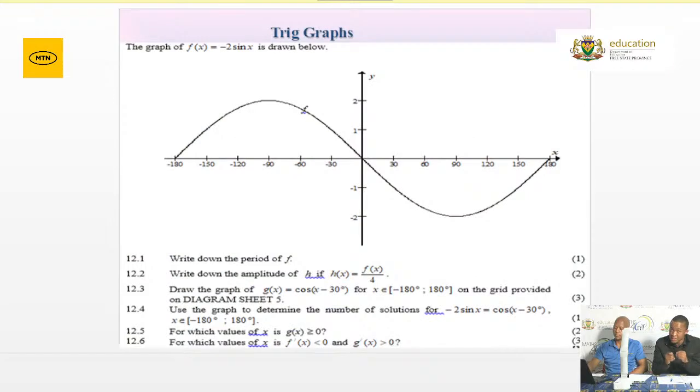Again, a typical question, for those that are watching, that requires interpretation of your trigonometric functions. A sketch is given and you're required to find your period and your amplitude. You're also required to shift. Basically, what I mean by shifting is that you're required to transform those particular graphs, either by translation or reflection. Remember how to translate your graphs left, right, up and down, which parameters speak to that, and also how to reflect across the x-axis as well as the y-axis.